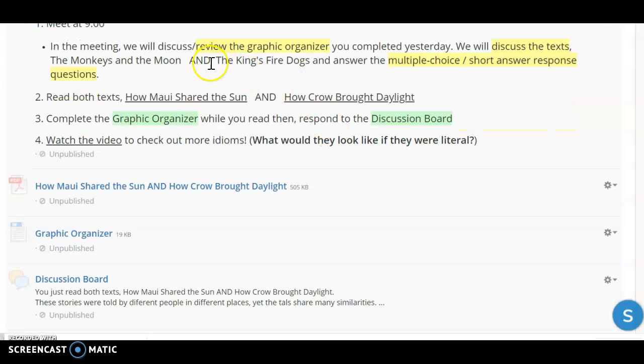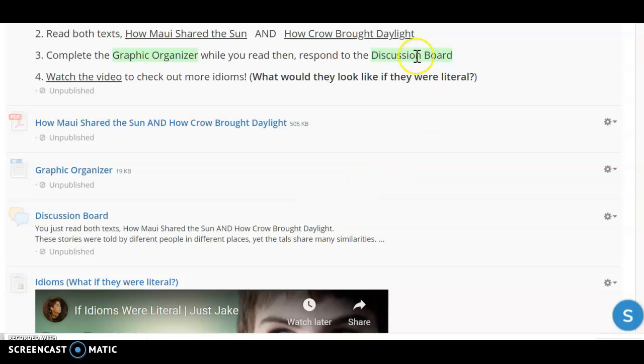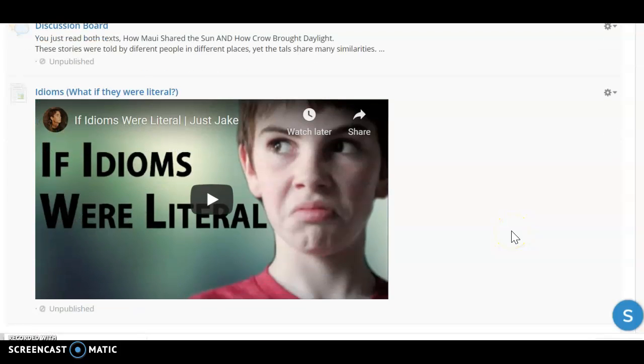After that live meeting, you are going to read 2 texts. They are How Maui Shared the Sun and How Crow Brought Daylight. Again, focusing on the patterns of events that are happening in these 2 texts. After that, you are going to complete this graphic organizer. You will not upload it anywhere today, but you are going to respond to this discussion board post. After all of that, you are going to watch this video where you are going to learn a little bit more about idioms and what they might look like if they were literal.